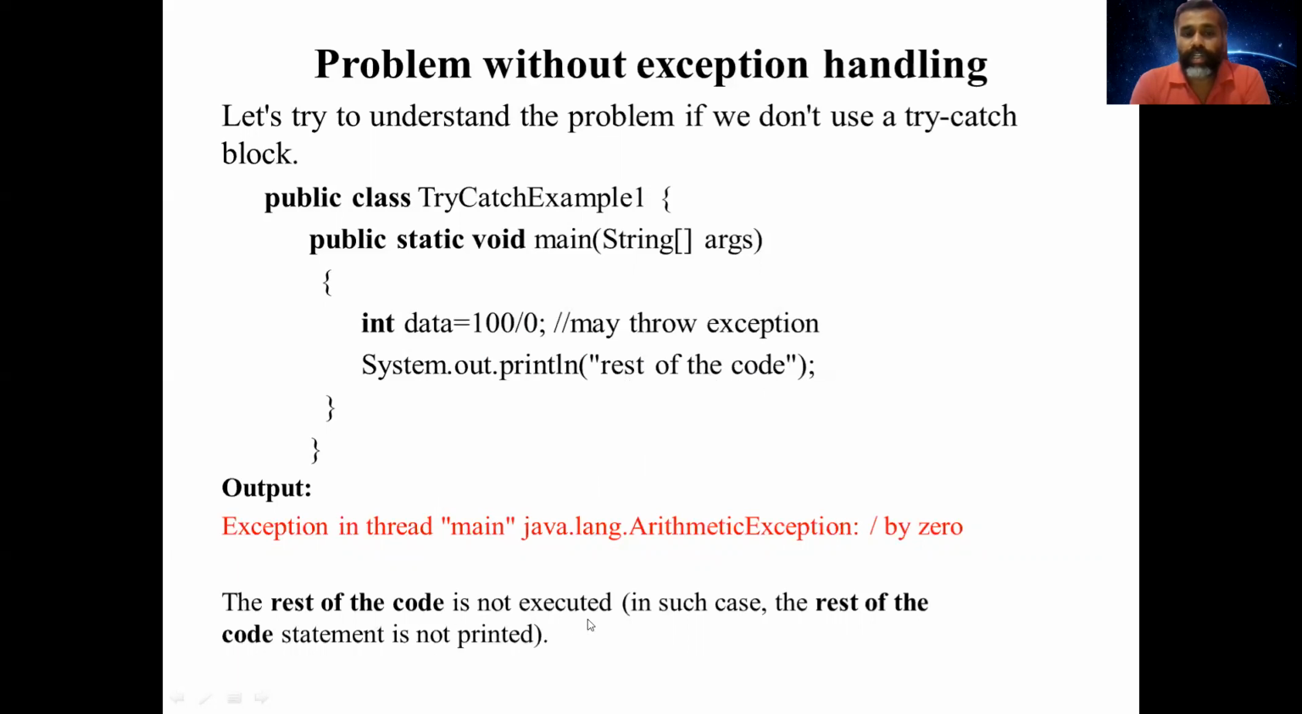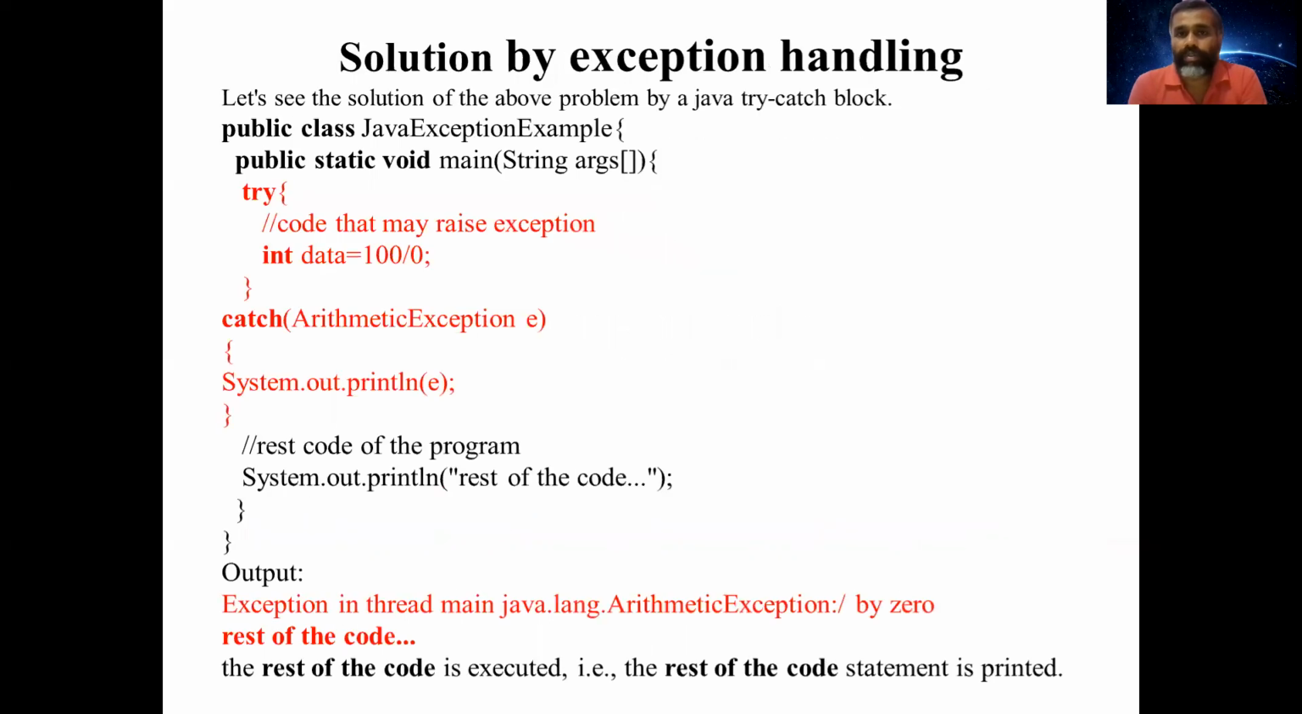So the rest of the code is not executed. In such a case, the rest of the code statement is not printed. This is the problem we face in a program if we don't handle exceptions: the flow of the program will be interrupted. Here is a solution for that scenario.